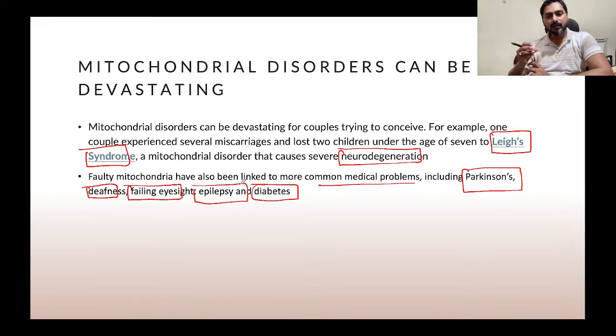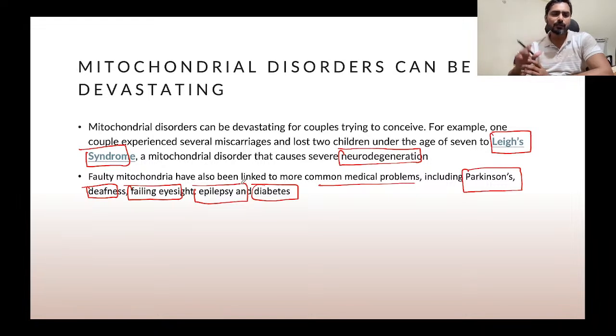So the defective mitochondria, if it is passed on to the child, is vulnerable to such phenomena such as Leigh syndrome, Parkinson's disease, or deafness, failing eyesight, epilepsy, and diabetes. So what is the cure for this? The medical cure or the treatment that we have found is basically we replace the defective mitochondria. So how do we replace the defective mitochondria?